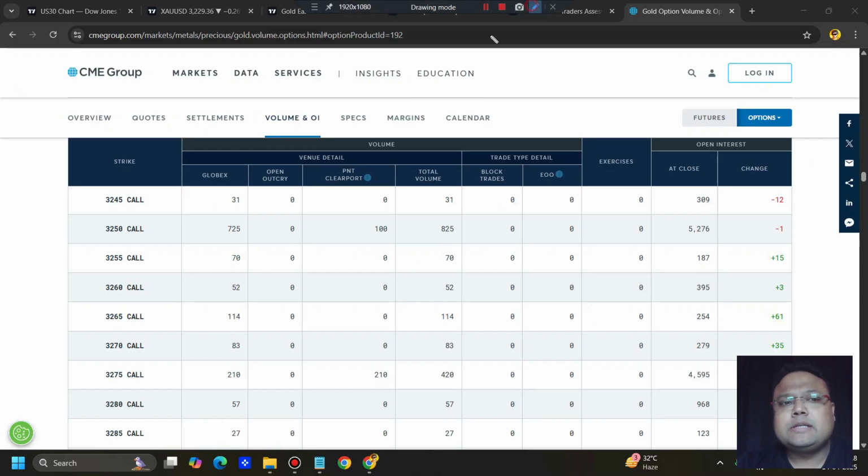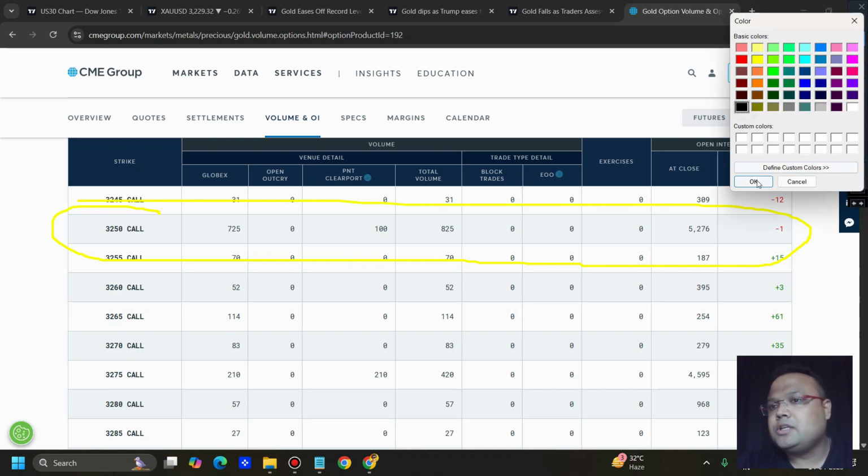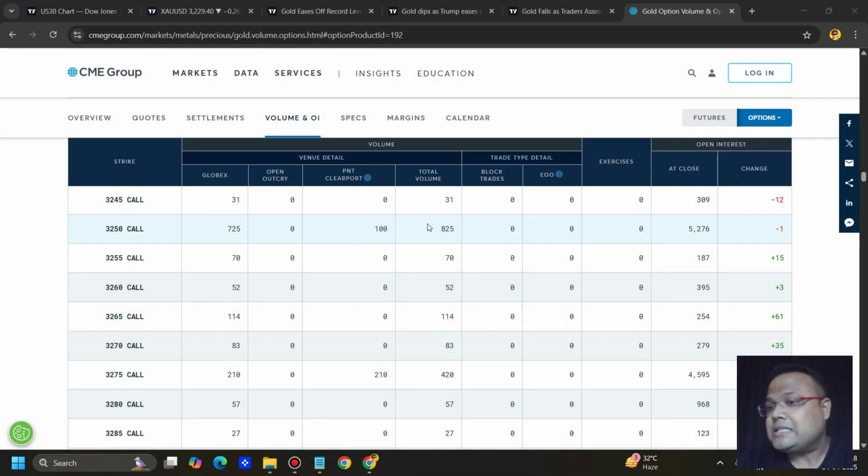On Saturday, we discussed the level of 3250 and how crucial 3250 is for the market because of the number of contracts standing at 3250. And we can see the number of contracts is still the same. There is no reduction, which means 3250 is still a very valid resistance for the market.